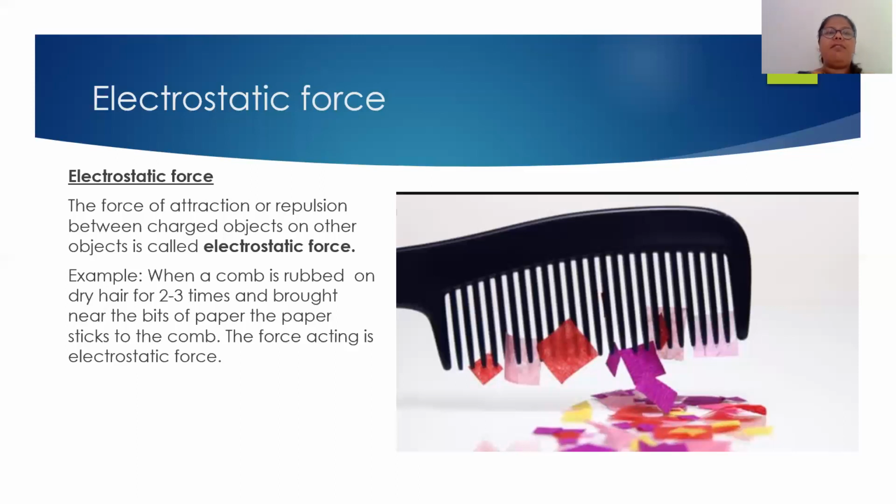So when the charge is produced in the comb by rubbing and it comes near the bits of paper which are oppositely charged, they are attracted. So this kind of force is known as electrostatic force.